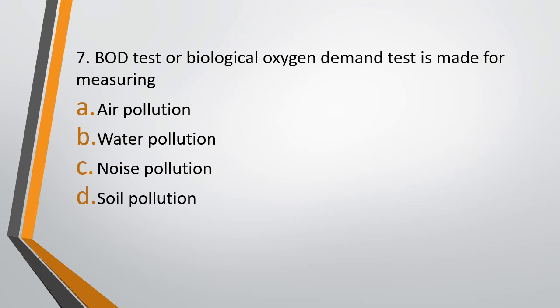Question number 7. BOD or biological oxygen demand test is made for measuring option A, air pollution, option B, water pollution, option C, noise pollution, or option D, soil pollution. Biological oxygen demand test is made for measuring which of the following type of pollution? The correct answer is option B, water pollution.